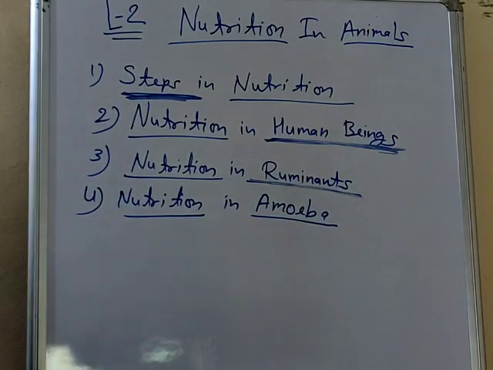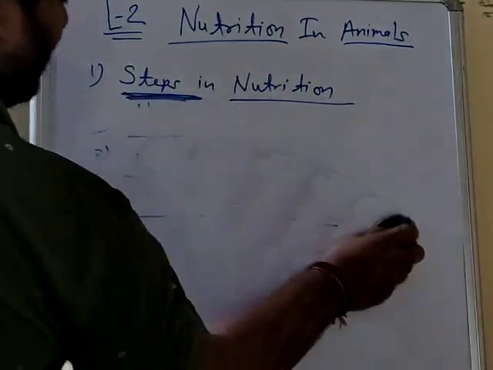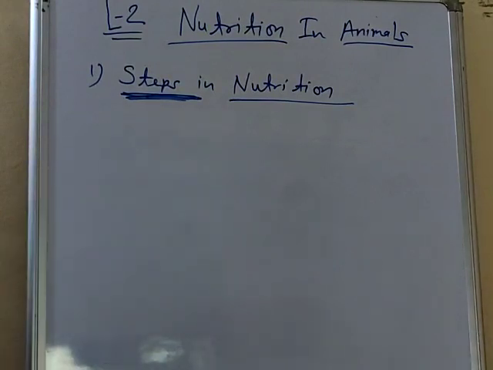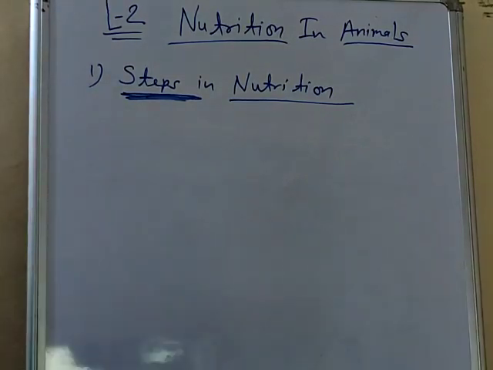So first, start with steps in nutrition. Again we will repeat what is nutrition. We have seen in the first lesson, nutrition is a mode of taking food and utilizing it by the body. So for utilizing the food, there are 5 steps involved. What are the 5 steps? I know that you have read the lesson, so you should know.